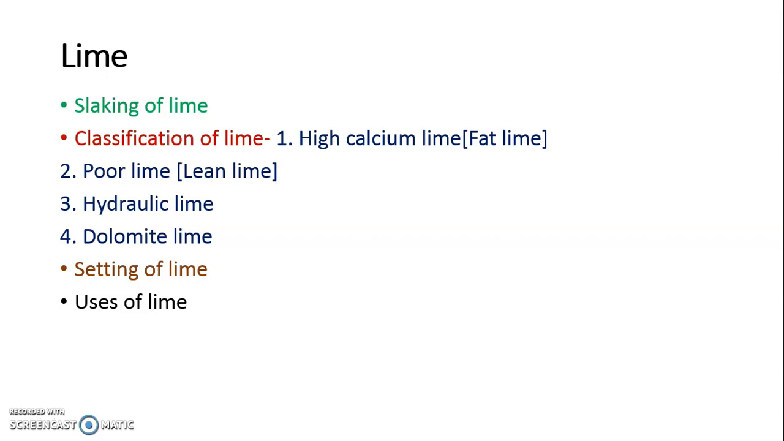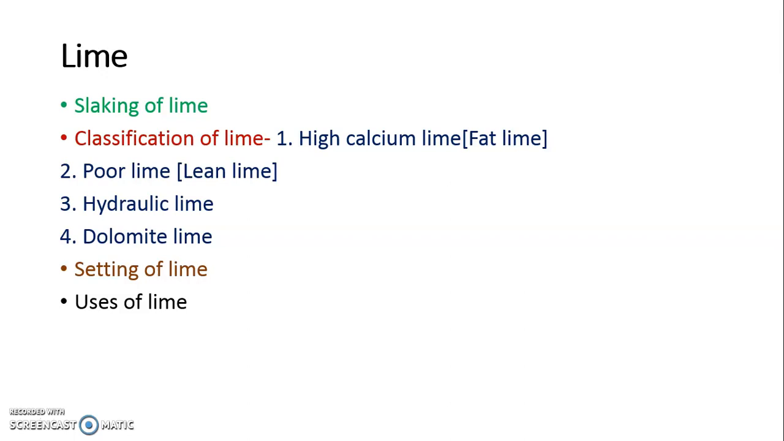Next is hydraulic lime. Hydraulic lime is the lime which consists of 70 to 80% lime and a varying percentage of clay. As the percentage of clay goes on increasing, the quality of lime goes on decreasing. There are 3 more varieties of hydraulic lime: feebly hydraulic lime, moderately hydraulic lime, and eminently hydraulic lime.